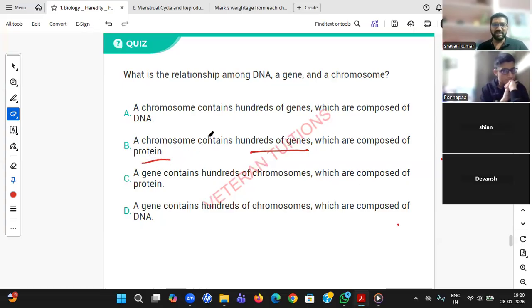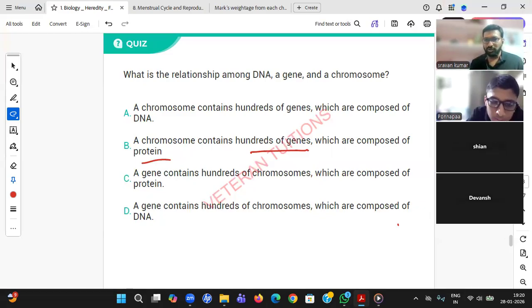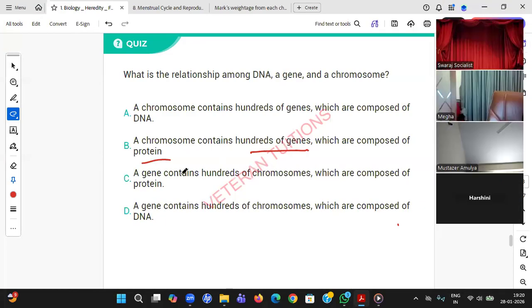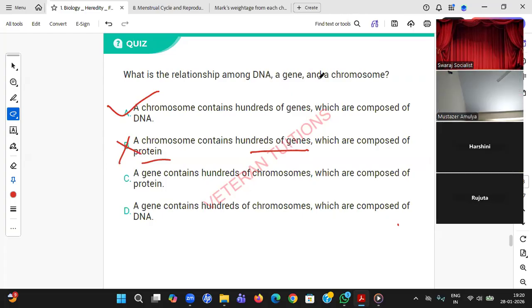Why is this wrong? Yes, Narendran, why is this wrong? A is the right answer, I understood. Why is this wrong? Yes, Harshini, why is this wrong? So first DNA, then comes protein.